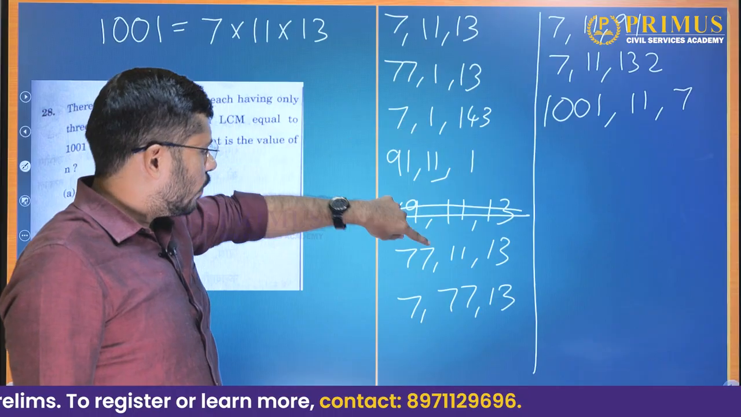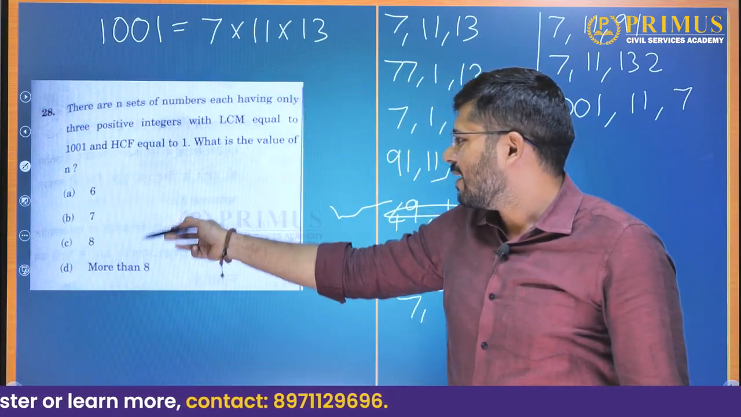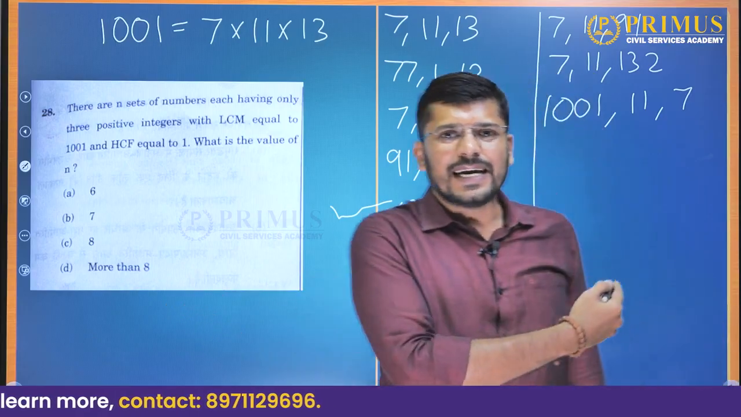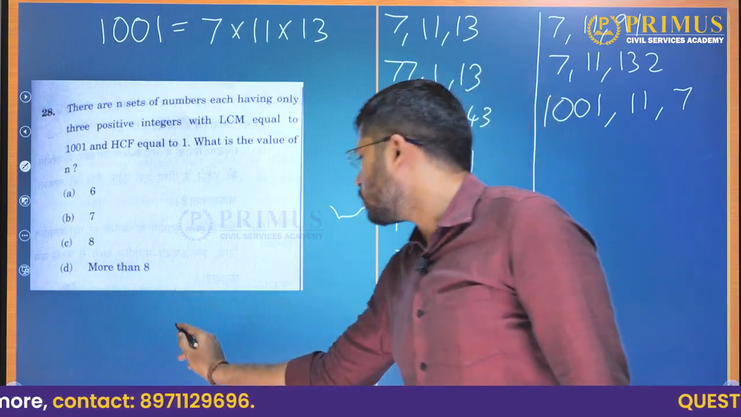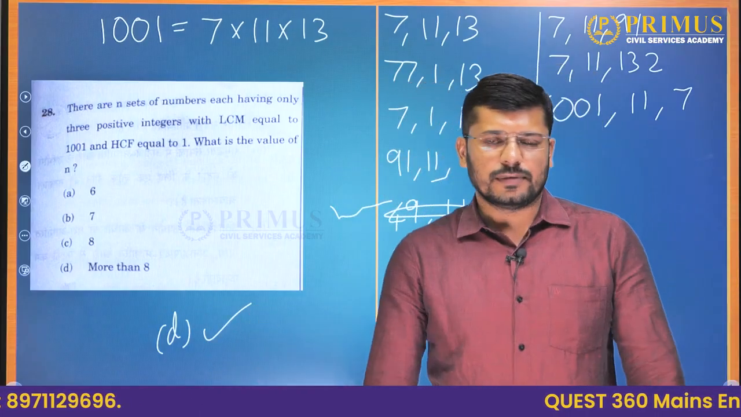1, 2, 3, 4, 5, 6, 7, 8, 9. We have already listed 9. Look at the options: 6, 7, 8, more than 8. We have already listed 9, and we can still go on. So the answer to this question is more than 8. Option D is our answer.